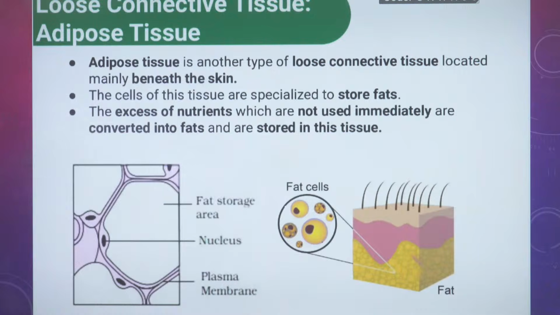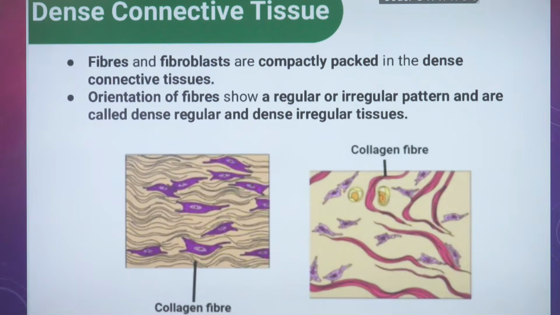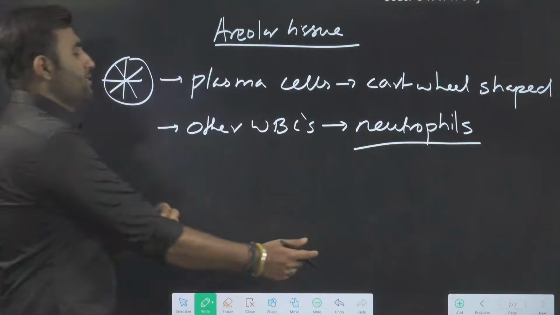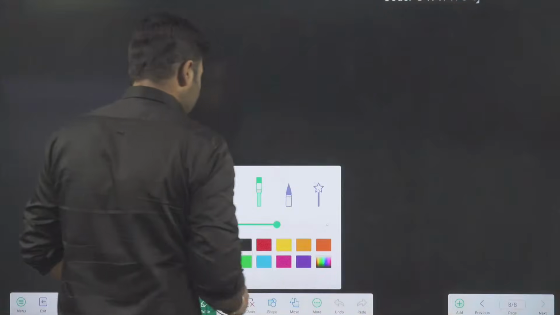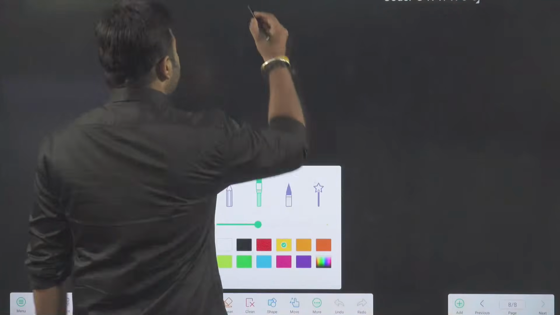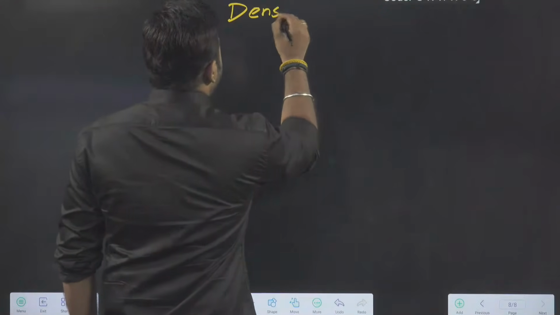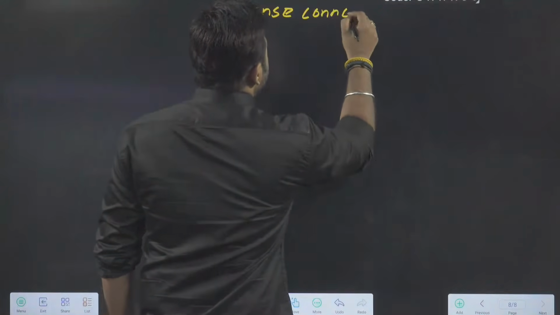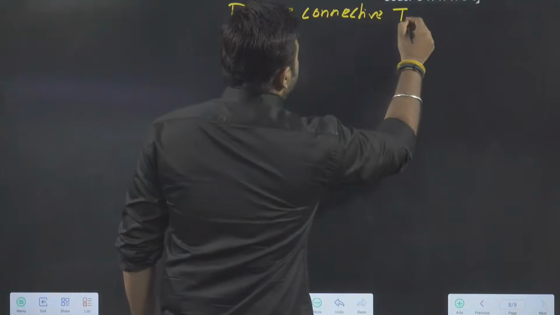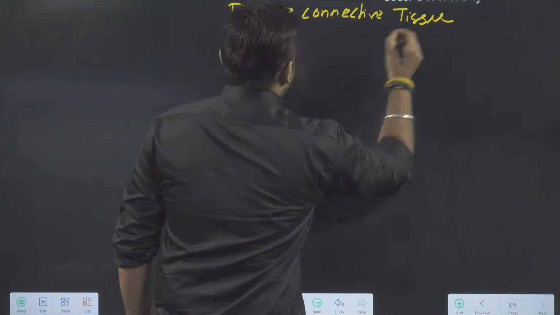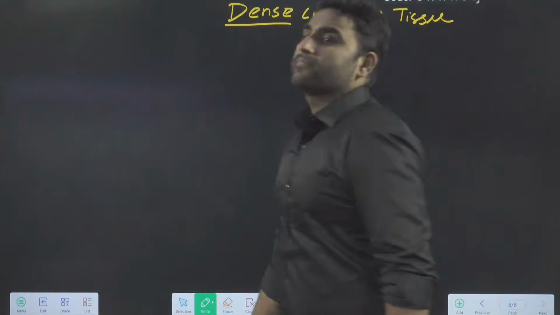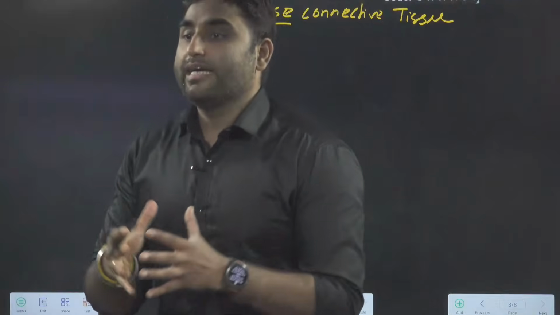After adipose tissue, the next tissue we are going to talk about is dense connective tissue. Now in dense connective tissue, what is the meaning of dense?